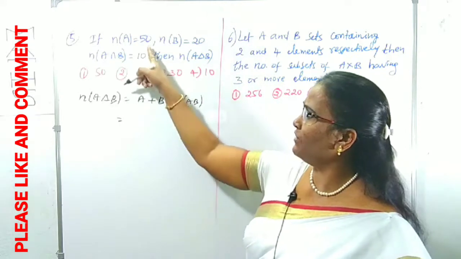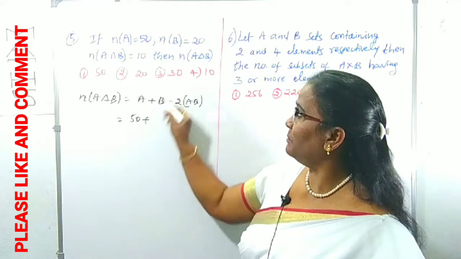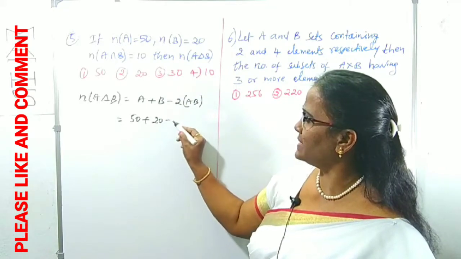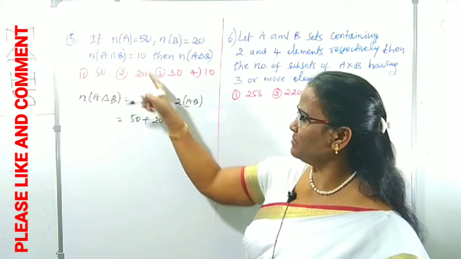I am using n of A delta B as n of A plus n of B minus 2 times n of A intersection B. n of A is 50, plus n of B 20, minus 2 times A intersection B, which is 10.